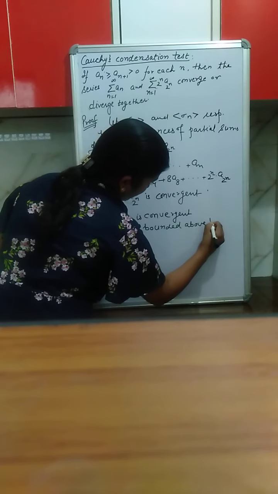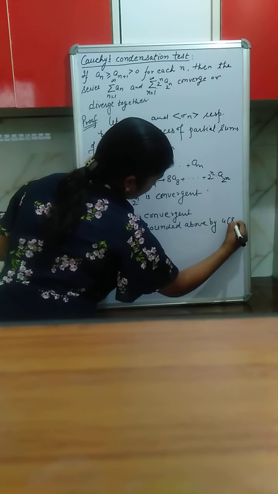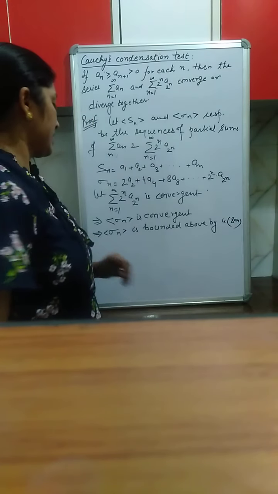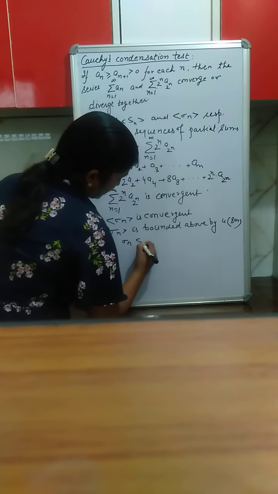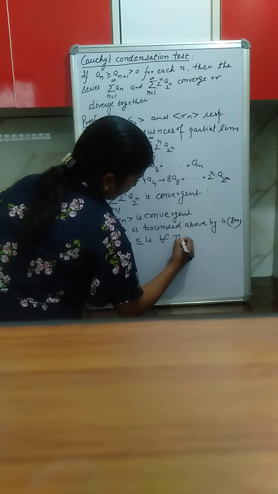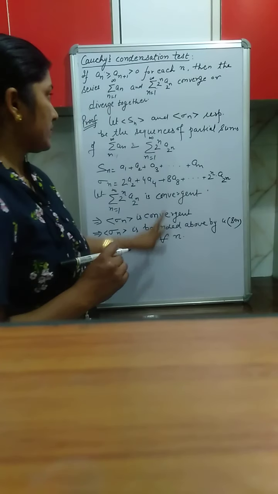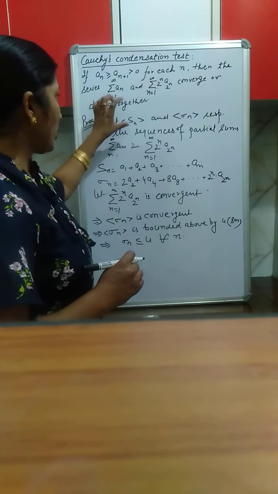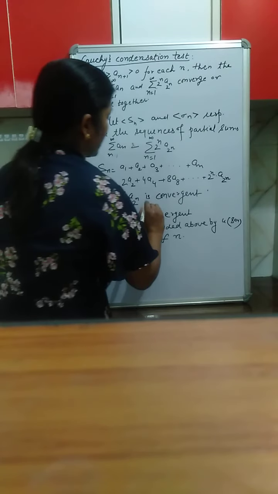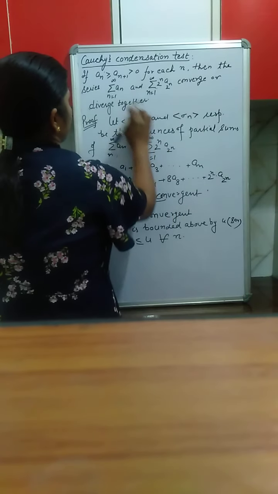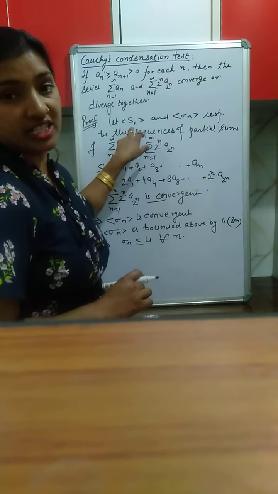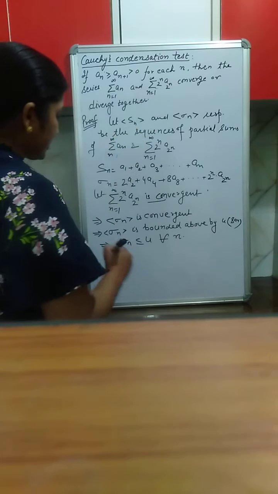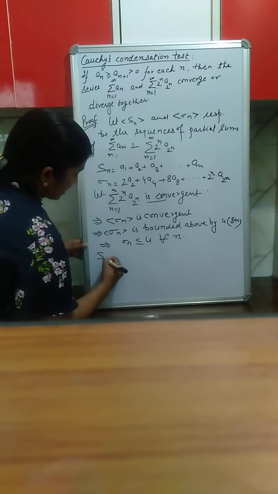by u, say. Okay, this is bounded above means sigma_n is less than or equal to u for all n. Now, this is convergent and we want to show this is convergent. So, we will first show that this sequence of partial sums S_n is convergent. For this, we make a little bit of construction.